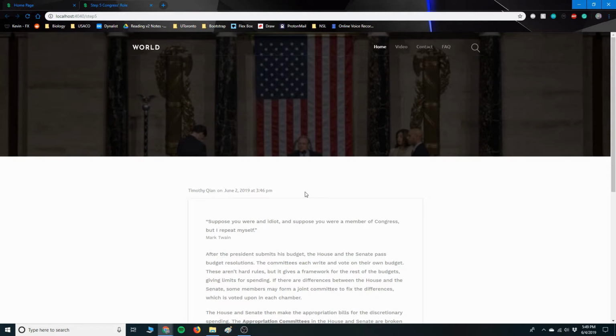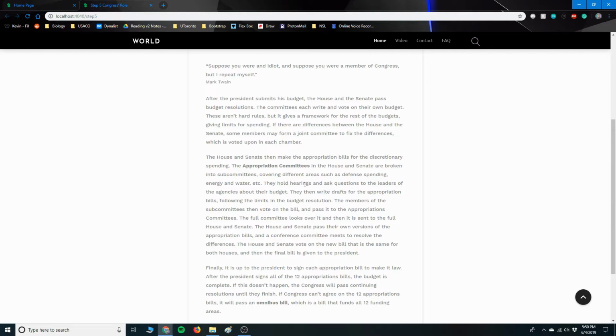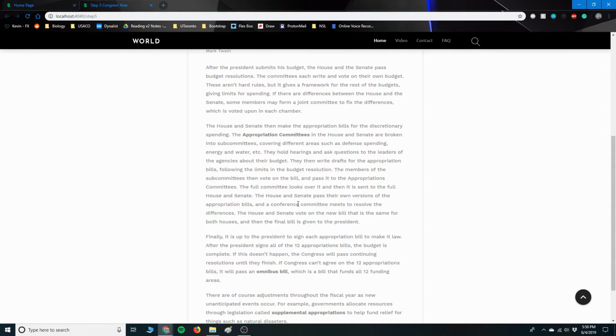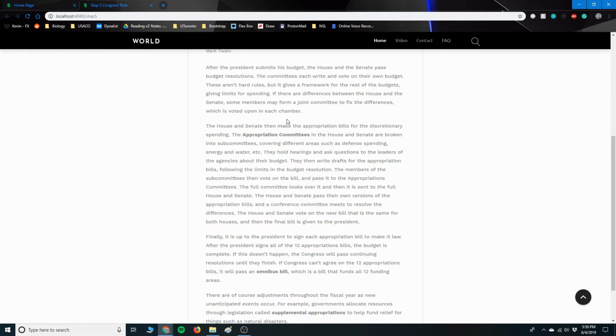This section discusses Congress's role in the budget. The House takes the President's budget proposal and passes budget resolutions, which set guidelines and limits to spending. A joint committee resolves them, and the final result is voted in both chambers. Appropriation committees cover different areas of the budget, holding hearings with leaders of the agencies and writing drafts of appropriation bills.